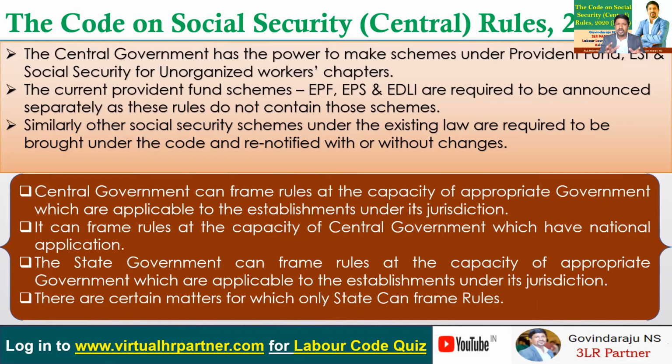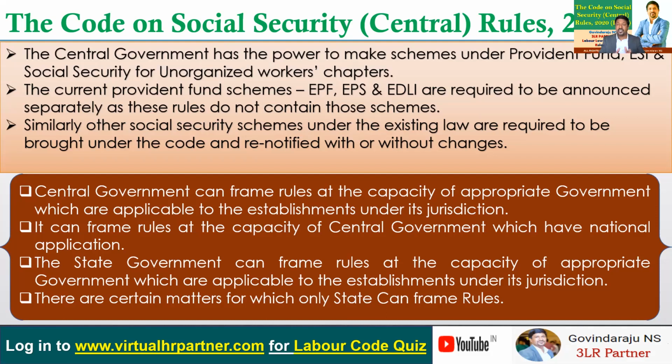I have talked about the powers of the central government and also the state government and the appropriate government. Under the code, the central government can frame rules in the capacity of appropriate government. If the rules are framed in the capacity of appropriate government, they are going to be applicable to the establishments under its jurisdiction. It can also frame rules in the capacity of central government, if it frames the rules provided under the Act. So they will have a national application, applicable to all establishments in India.